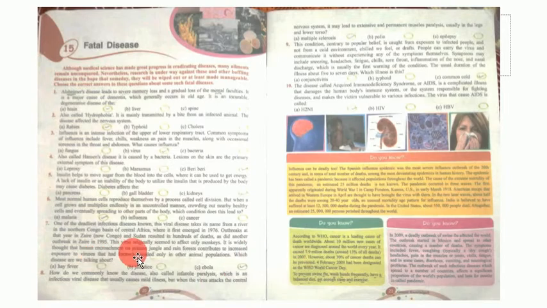All right, next is, how do we commonly know the disease also called infantile paralysis, which is an infectious viral disease that usually causes mild illness, but when the virus attacks the central nervous system, it may lead to extensive and permanent muscle paralysis. So we are talking about usually in the legs and lower body. So we are talking about this, multiple sclerosis.